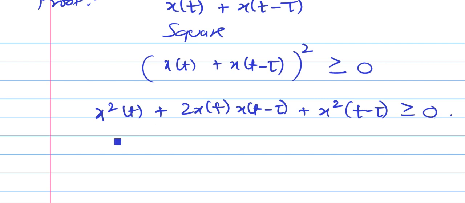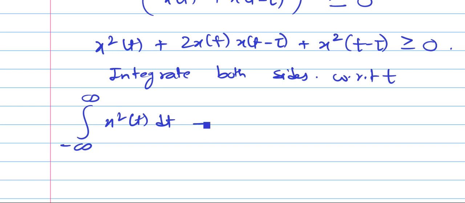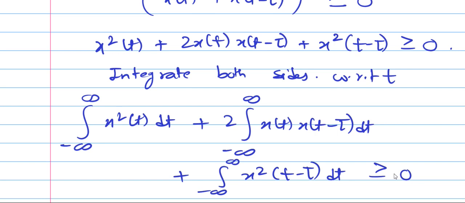Then integrate both sides, taking limits minus infinity to infinity. Integrate this equation. So this becomes integration minus infinity to infinity x square t dt, integrate with respect to t, plus 2 is a constant, integration minus infinity to infinity x of t times x of t minus tau dt, plus integration minus infinity to infinity x square t minus tau dt, and this is greater than or equal to 0.